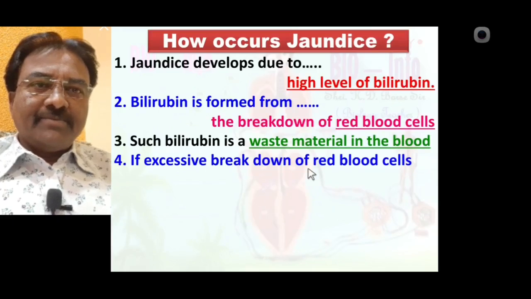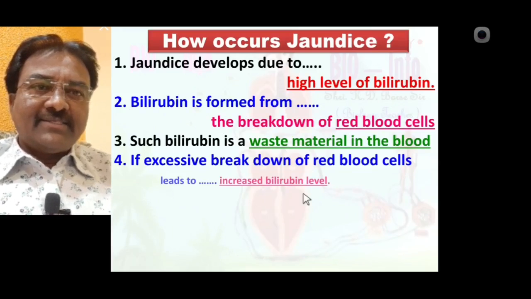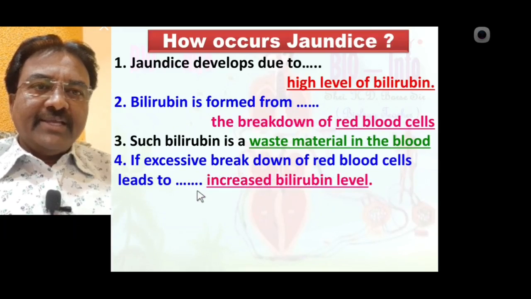Excessive breakdown of red blood cells leads to an increased bilirubin level in the blood.